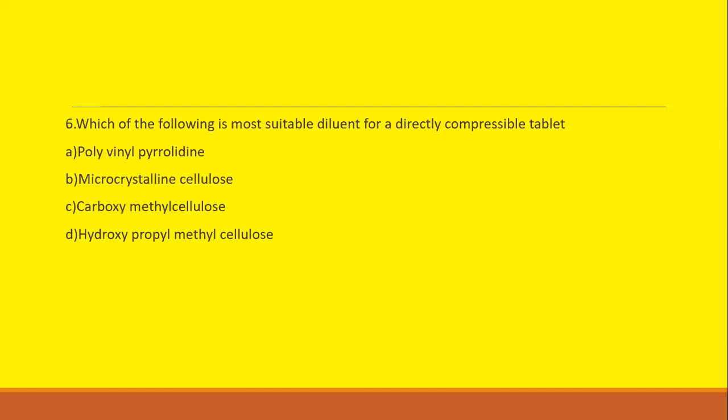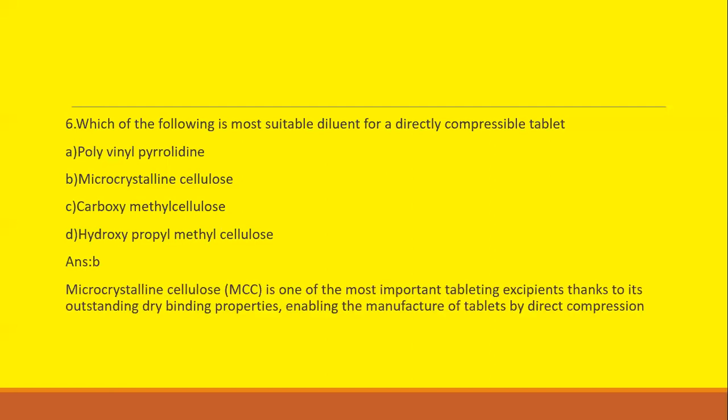Next question. Which of the following is the most suitable diluent for a directly compressible tablet? Option A, polyvinyl pyrrolidone. Option B, microcrystalline cellulose. Option C, carboxymethyl cellulose. Option D, hydroxypropyl methylcellulose. So for a directly compressible tablet, we use microcrystalline cellulose. Option B is the correct choice.